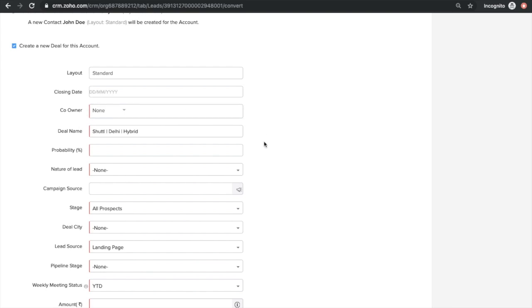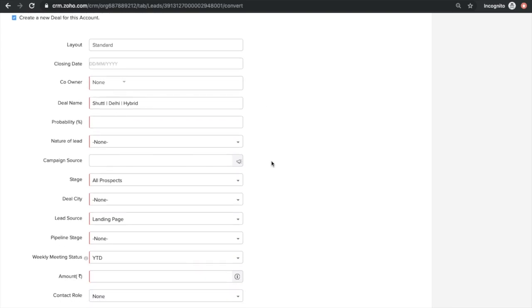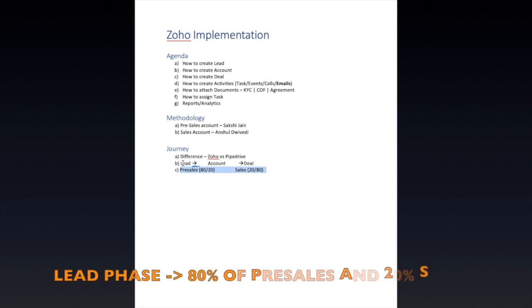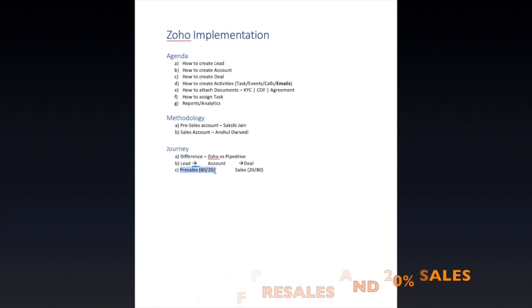Okay, one more thing which is very important over here. Let's revisit our first slide. This says that we have already mentioned that it is our informed assumption that during the lead phase, pre-sales works for 80% of the time, and sales representative has 20% of the task to do.